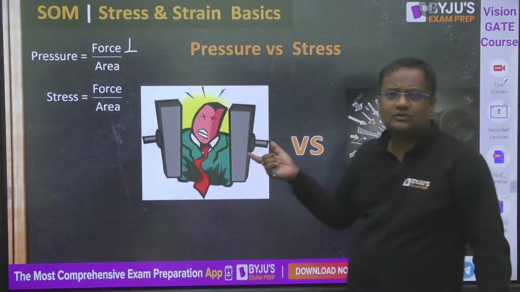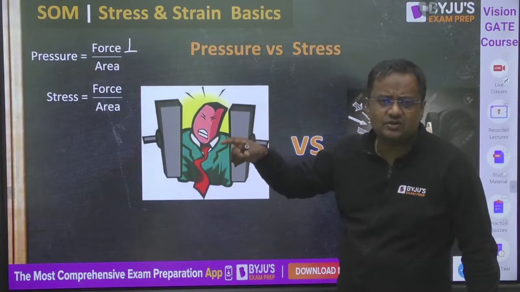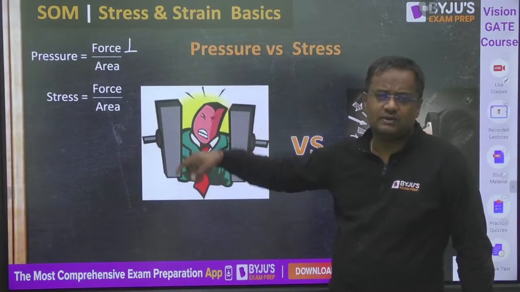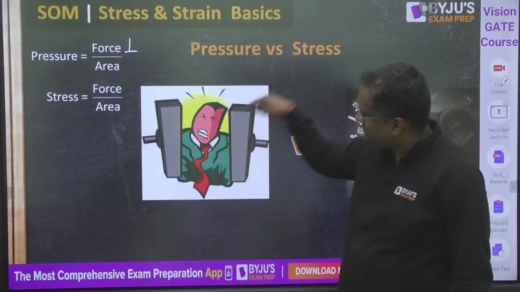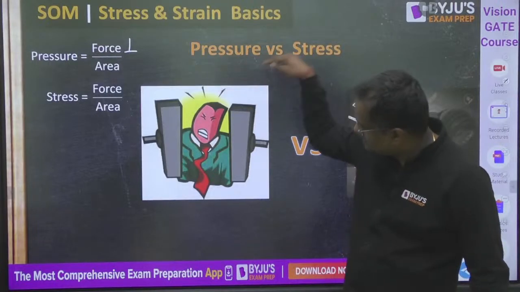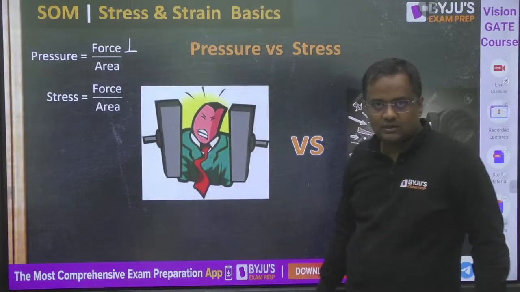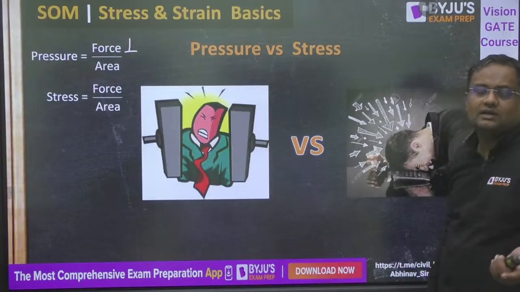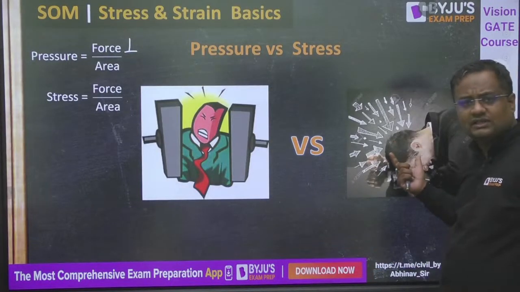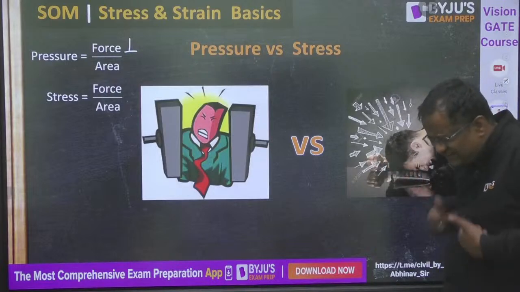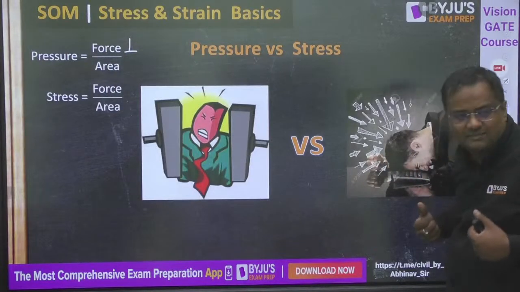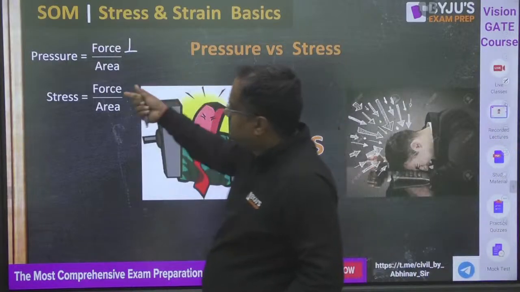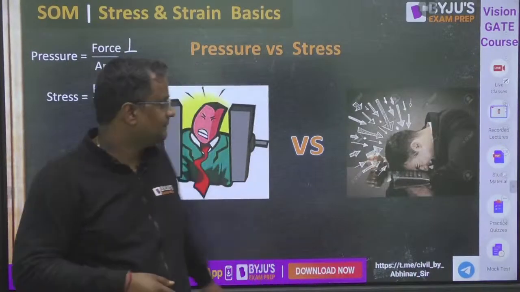If your parents, neighbors, teacher, everyone externally tells you tomorrow is exam, that is pressure on you. But if nobody is telling you and you internally feel tomorrow is exam, that is stress. So external perpendicular force by area is pressure and internal force by area is stress.